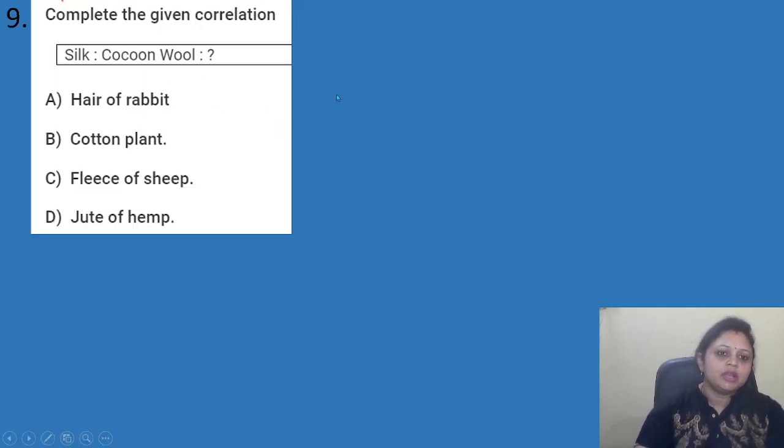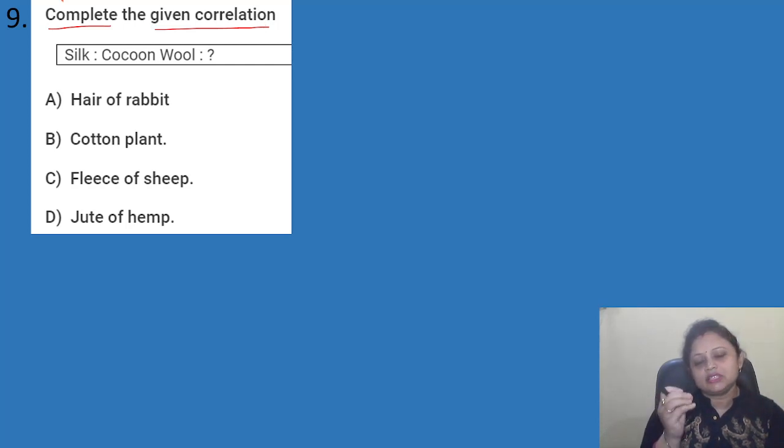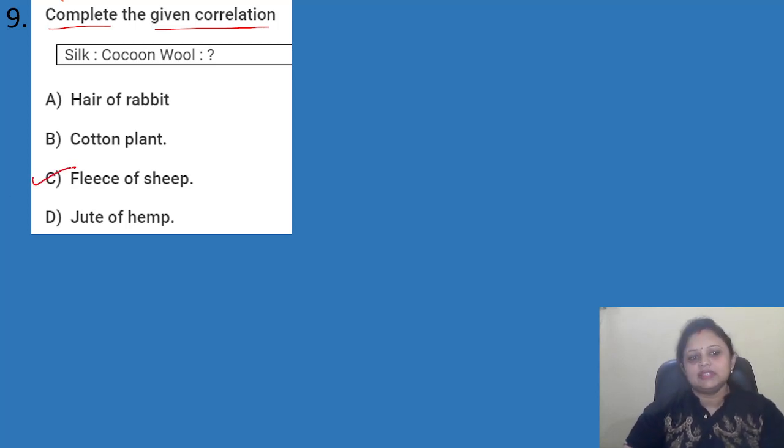Coming to the next question, complete the given correlation. Silk, cocoon, wool, question mark. Options are A hair of rabbit, B cotton plant, C fleece of sheep, D jute of hemp. We know silk is a type of natural fiber which is obtained from the cocoon of the silkworm. And wool, from where we get the wool? Wool हमें कहाँ से मिलता है? We get it from the fleece of the sheep, right? Yes. So here the correct answer is option C.